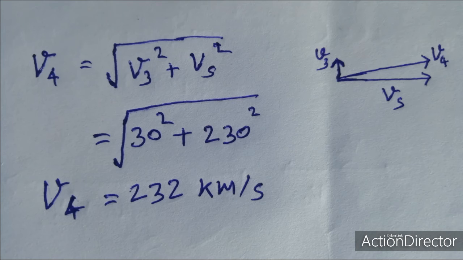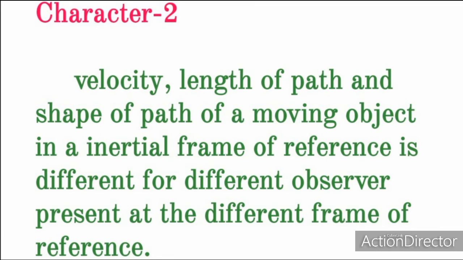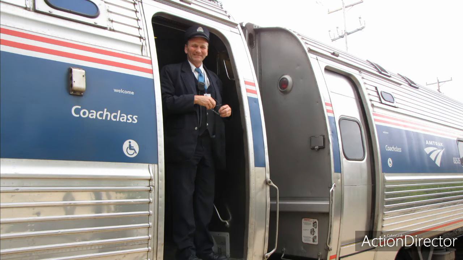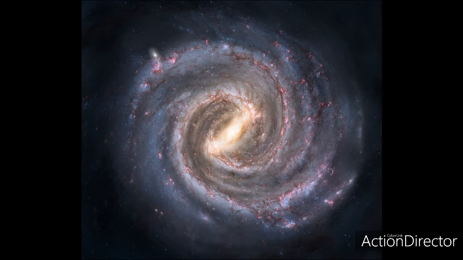Therefore, the resultant velocity of the object according to the fourth observer is about 232 km per second. From these four cases, the velocity of the object, the path of the object and the shape of the path are all different from each other because all the observers are placed in different frames of reference.